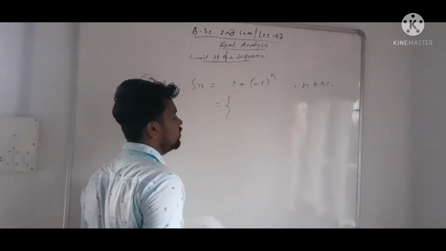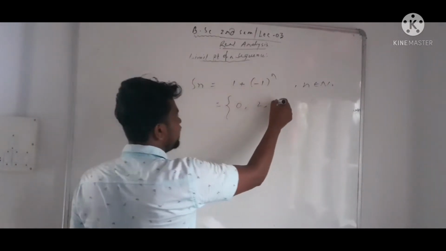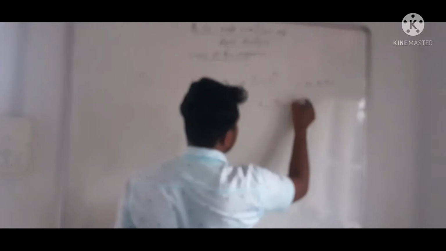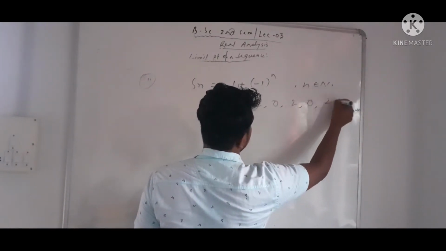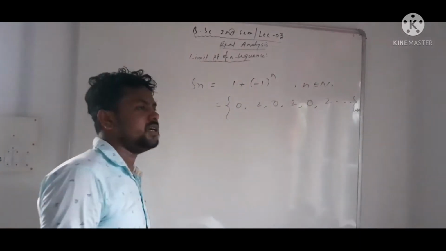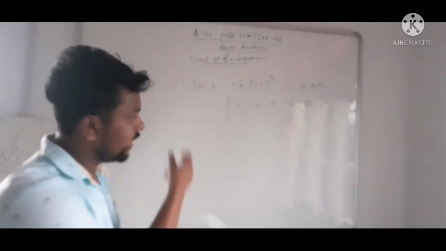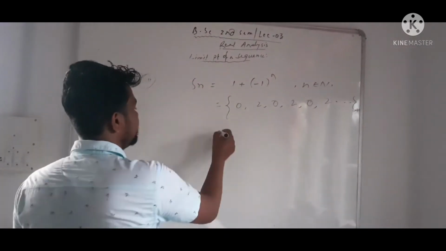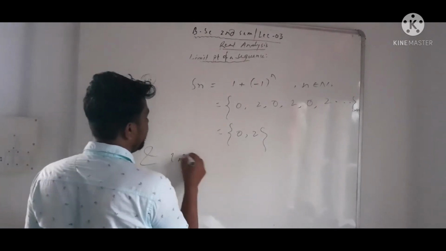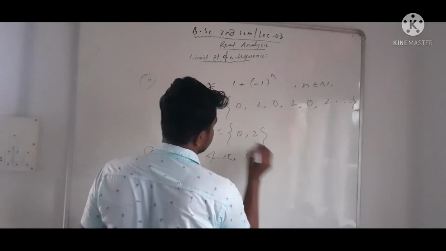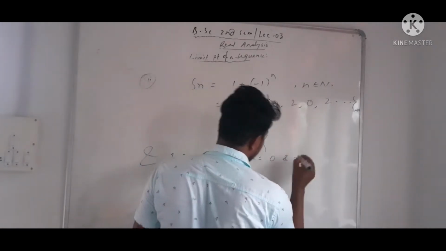Putting n equal to 1 gives 0, n equal to 2 gives 2, n equal to 3 gives 0, n equal to 4 gives 2, n equal to 5 gives 0, 2, and so on. Here two terms of the sequence are repeated, so the range set of the sequence is 0, 2, and the limit points of Sn are 0 and 2.